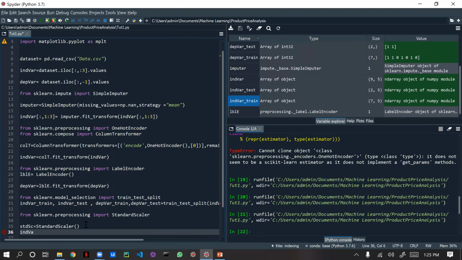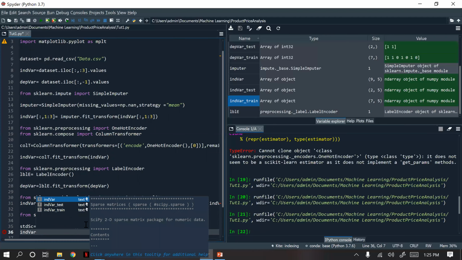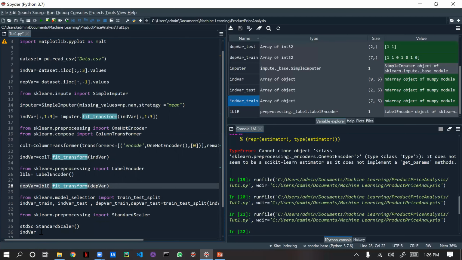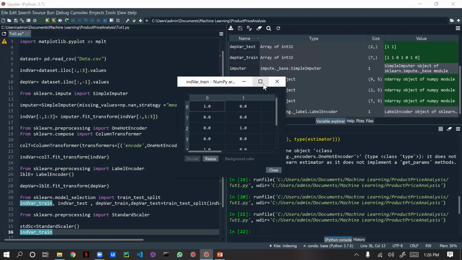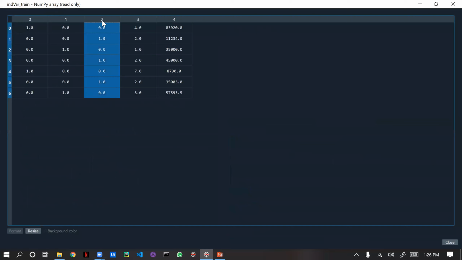Sorry, no, I am not going to use this independent variable now, because independent variable was a child class of the data set. We have segregated the data, and now we have segregated this independent variable into test and train. Now I am going to use the train data, independent train. If you open independent train, the first three columns are already in a proper format, so we need attention only on these two columns.